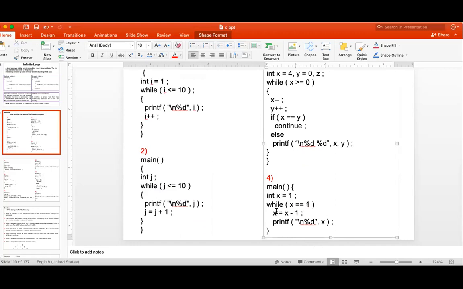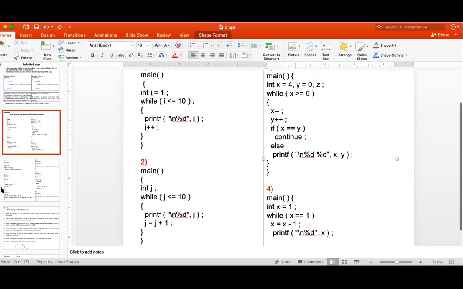If the condition is true, the x value is 0, so it will print 0. Only one time 0 will be printed because no curly bracket is defined. If the curly bracket is defined here like this, then what is the output? Zero only, because the second time the condition will be false.